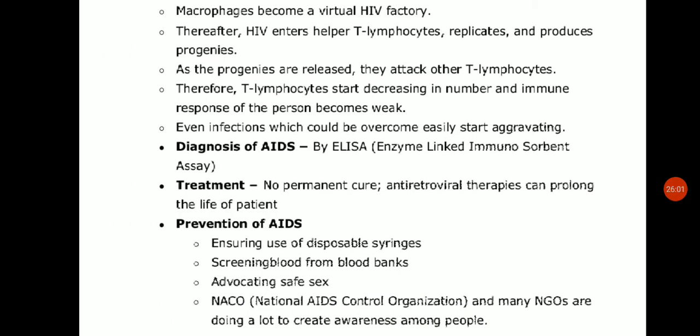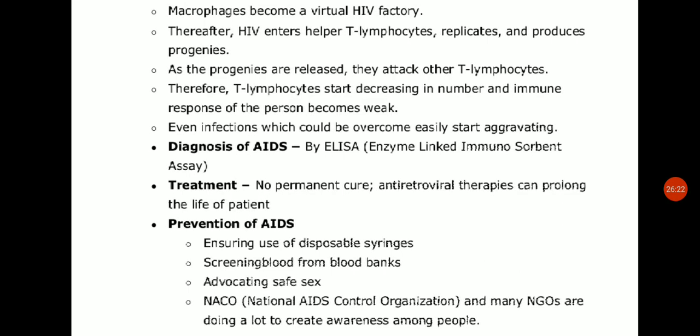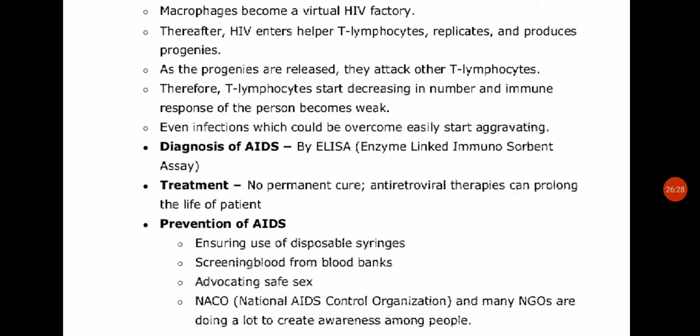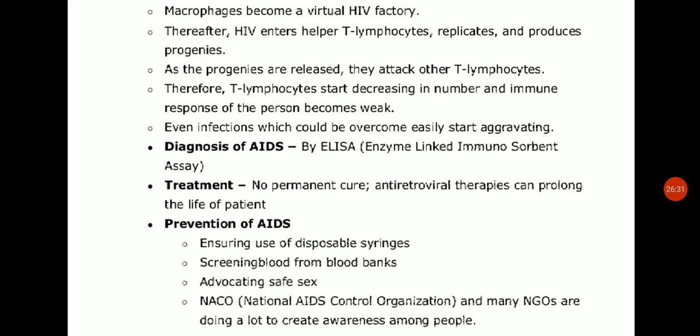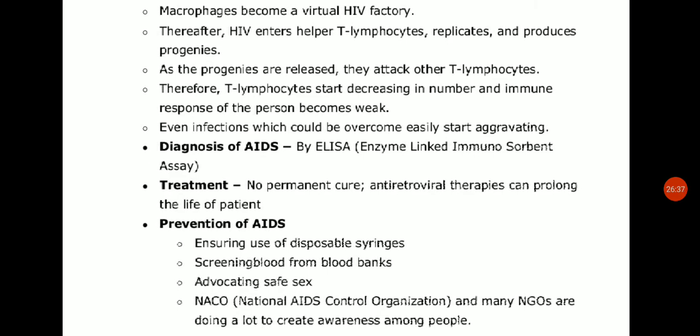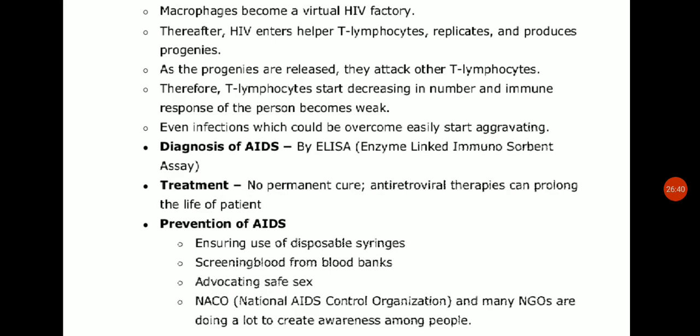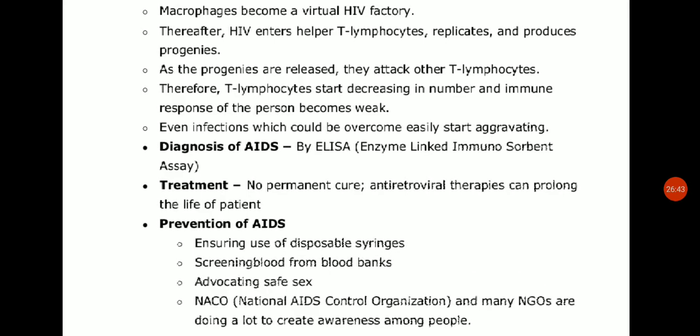So understand that it enters the cells, and the macrophages become a virtual HIV factory, meaning many HIV viruses will be produced inside macrophages. From macrophages HIV will enter T lymphocytes, helper T lymphocytes. In the T lymphocytes this HIV further replicates and produces its progeny, meaning many copies of the virus. These virus copies or progenies are released and they attack other T lymphocytes. Therefore T lymphocytes start decreasing in number. So it mainly infects the T lymphocytes. The number of T lymphocytes will decrease and the immune response of the person will become weak.